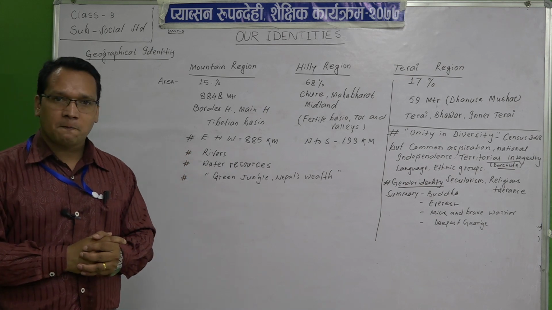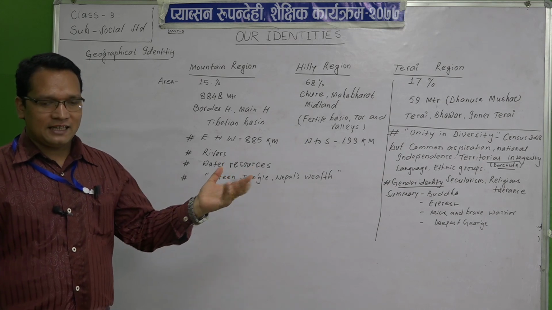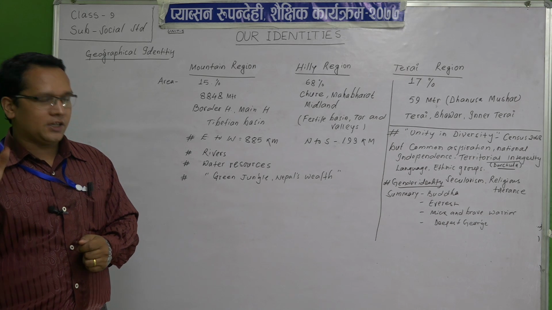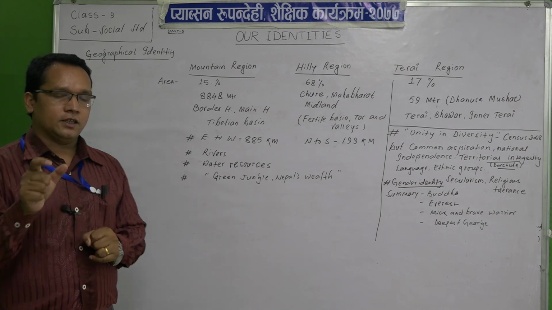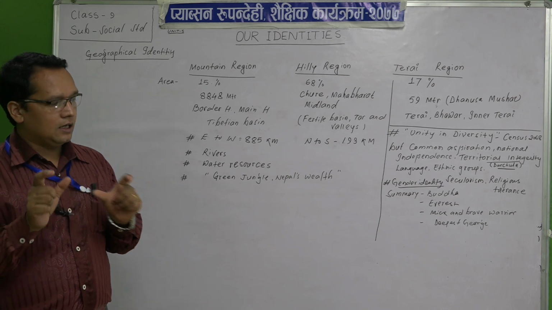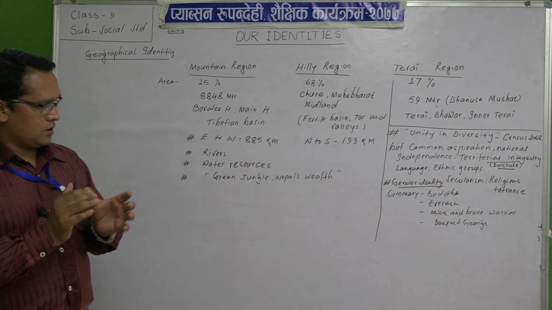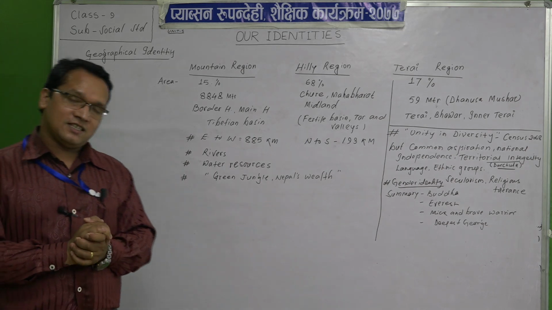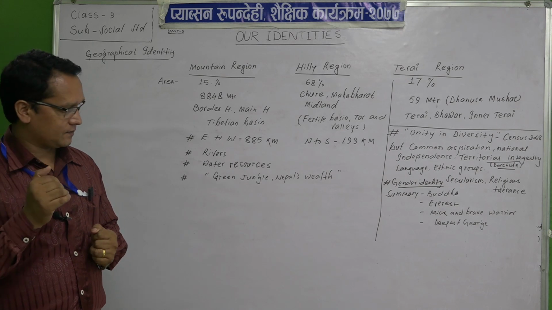It means gender equality, gender identity is not only limited to a paper sheet. Now we can see it applied clearly on the ground. So students, gender identity is also another identity of ours.